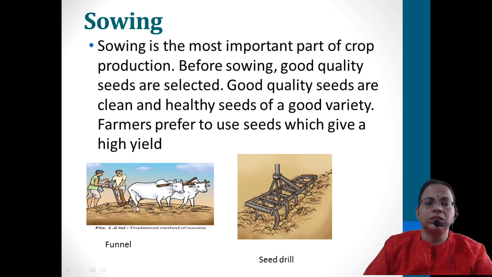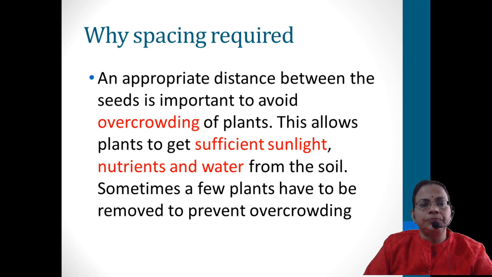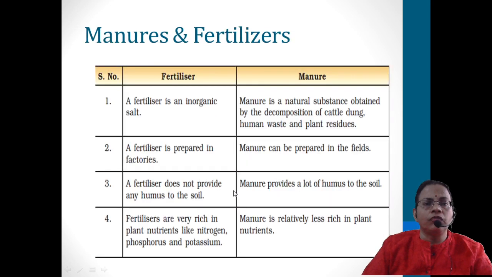The very old system is spraying with the hand, broadcasting we'll say. The very old system is broadcasting, that is not mentioned in the textbook. Anyway, now we'll move on to why the spacing is required. Already I mentioned, it prevents overcrowding, so plants get sufficient sunlight, nutrients and water. Simultaneously it will prevent the attack of birds and other animals.